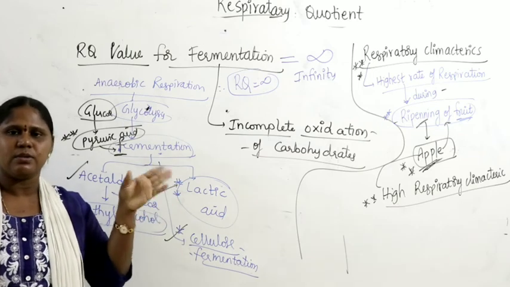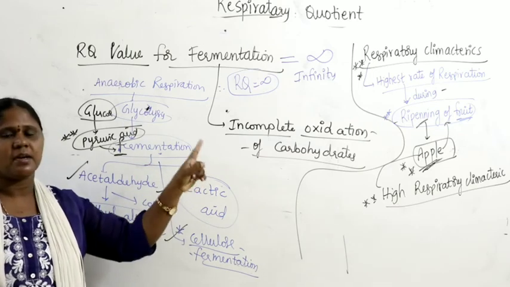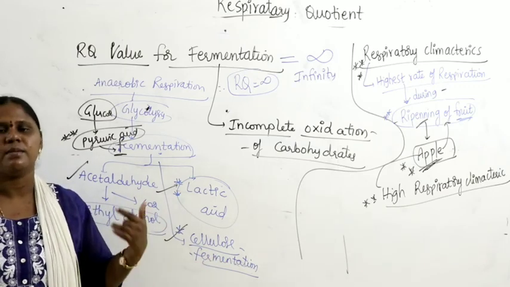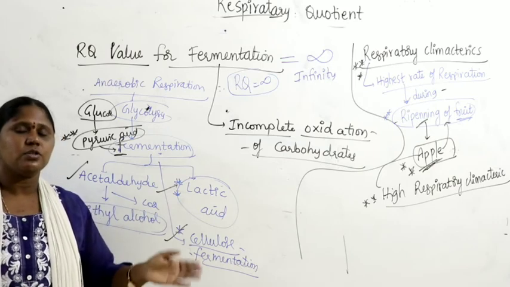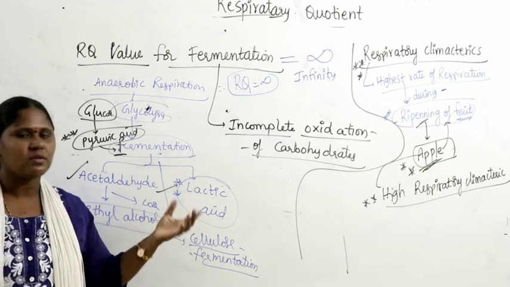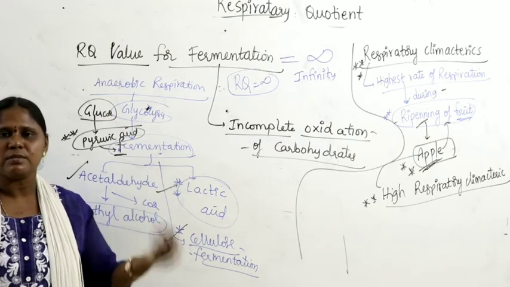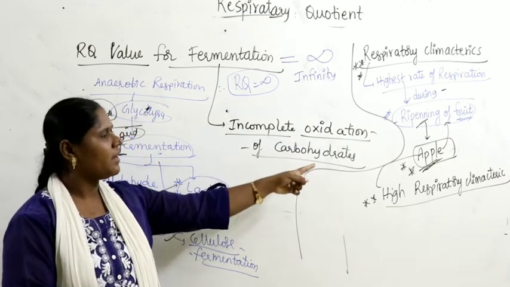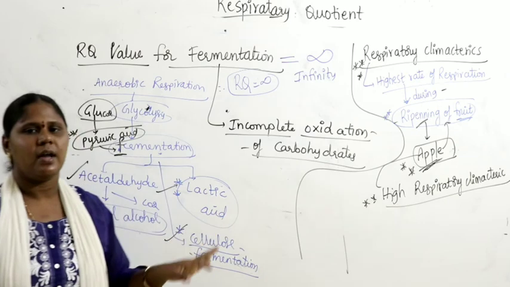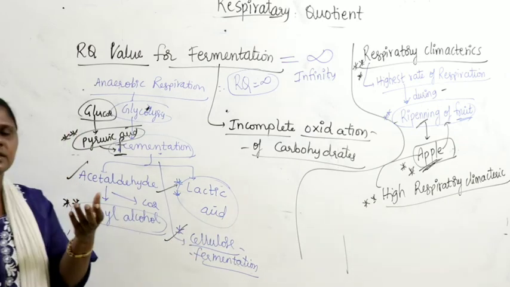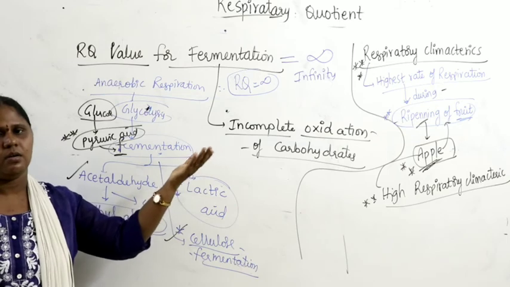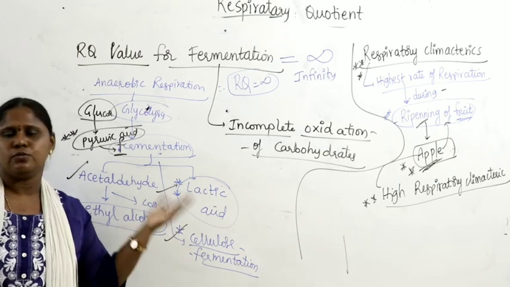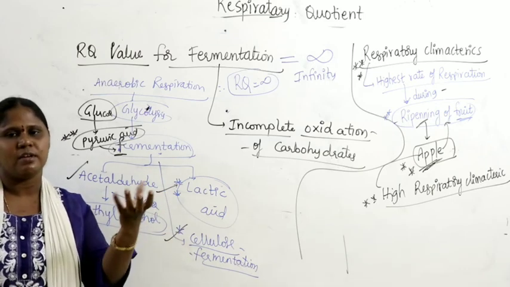So when apple reacts with oxygen, it shows high respiratory climacteric, it shows a high rate of respiration. So immediately it will get ripened and it becomes brown in color. It shows a faster rate of ripening because it absorbs maximum oxygen. The reason is it shows high respiratory climacteric, a high rate of respiration at the time of ripening. That is the reason why the apples which are outside, on carts in the market, if you see today they will be fresh.